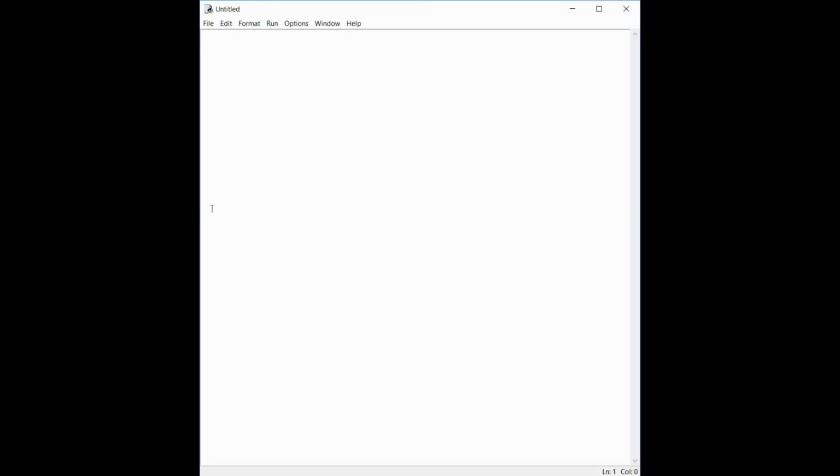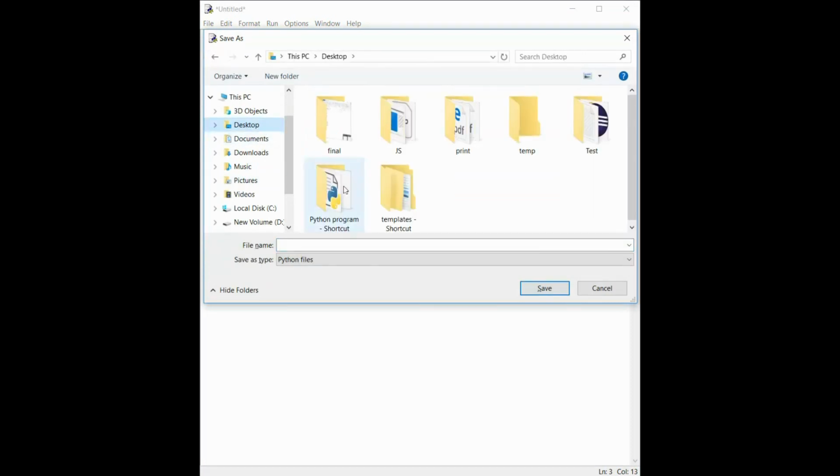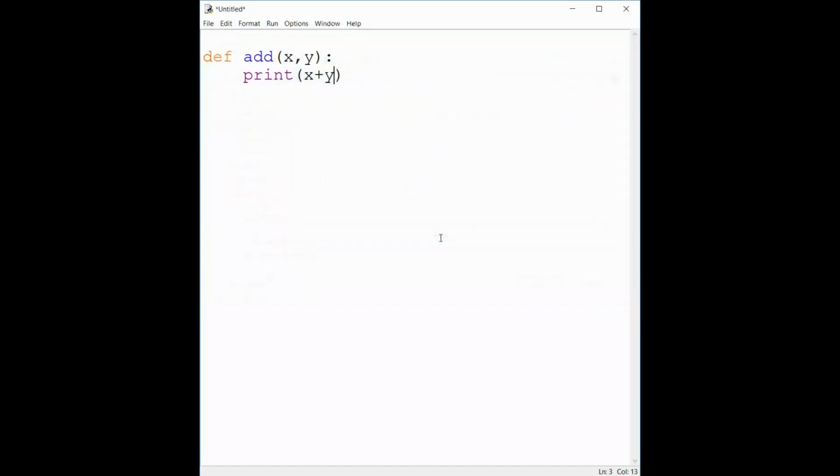To create a Python module, we have to first create a Python file with a few functions. Let's create a function named def add, which takes two parameters x and y and simply prints the addition of x and y. Now let's save this file as a module in a particular folder. Let's name it module2, then save it.